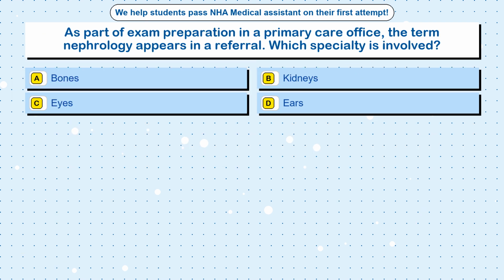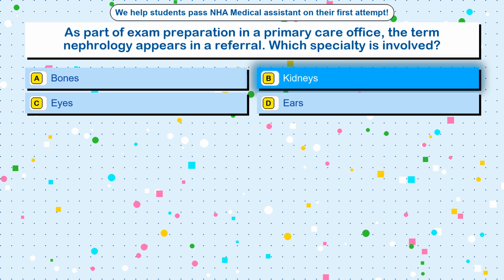Question 2. As part of exam preparation in a primary care office, the term nephrology appears in a referral. Which specialty is involved? Option A, bones. Option B, kidneys. Option C, eyes. Option D, ears. The correct answer is option B, kidneys.